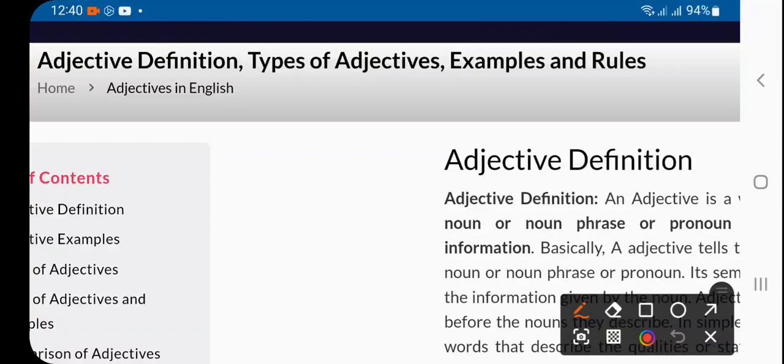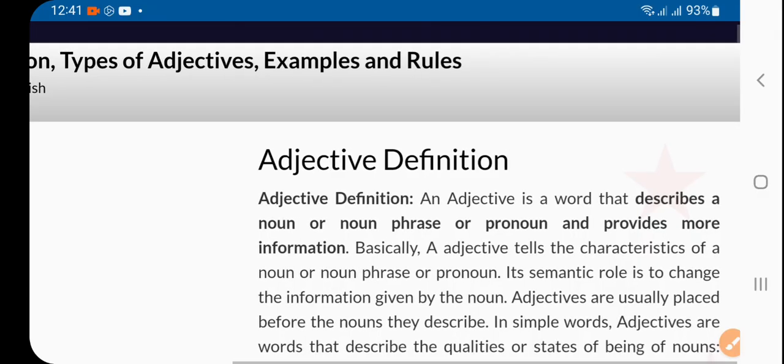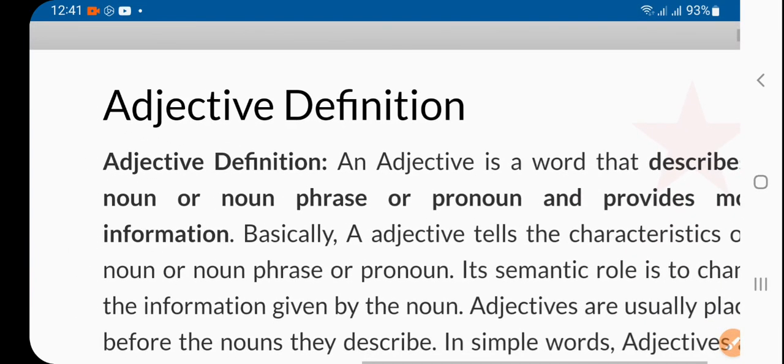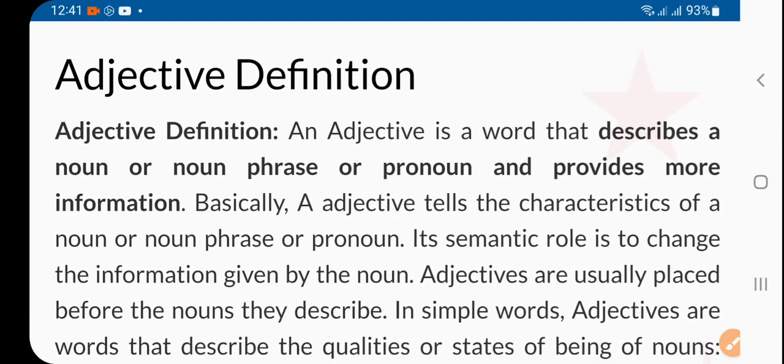Hello students, today one more grammar topic, very important, that is adjective: types, examples and rules, we are going to discuss today. But I'm making a very short video, because the basic things you all know, that what's the adjective, but types of adjectives are very important. So here we are going to discuss.